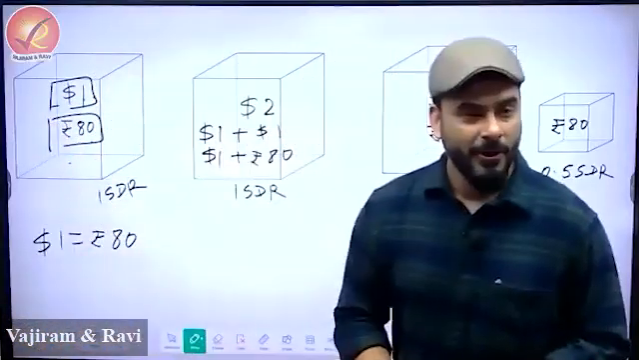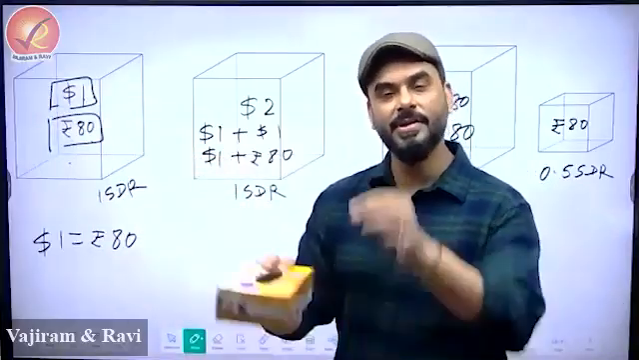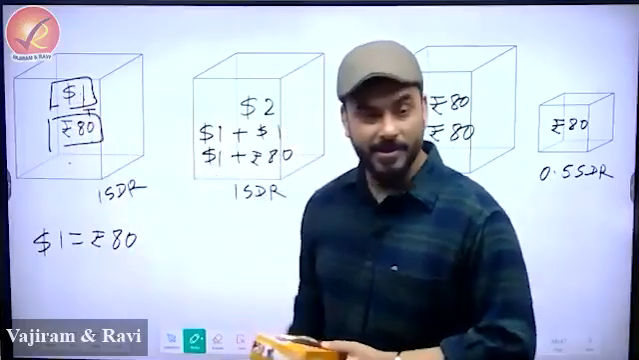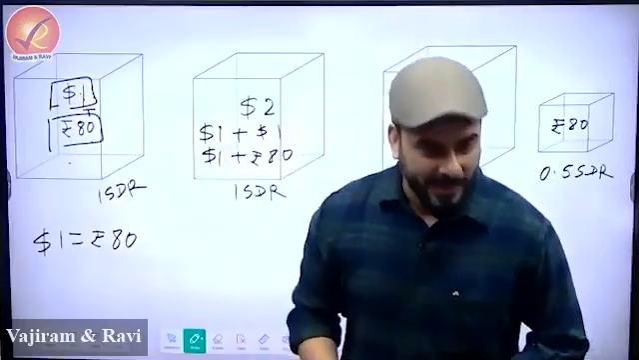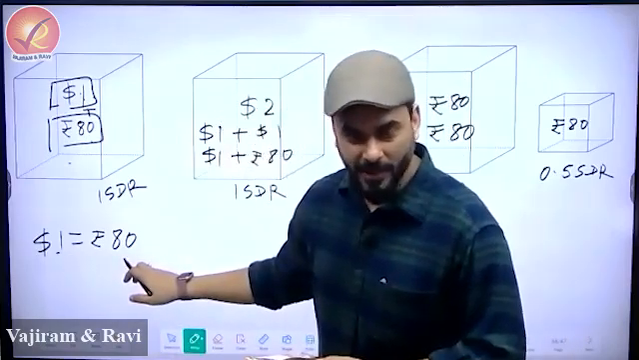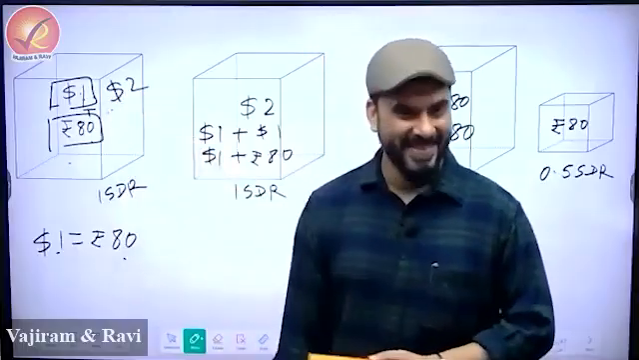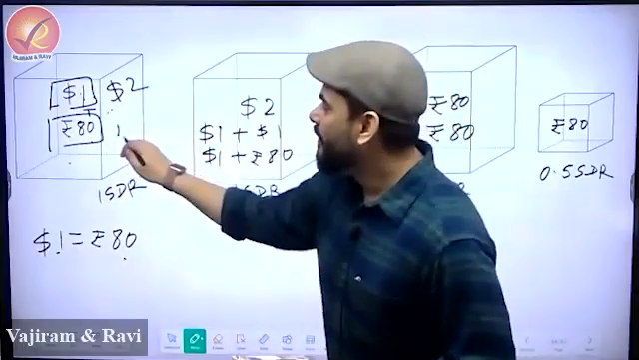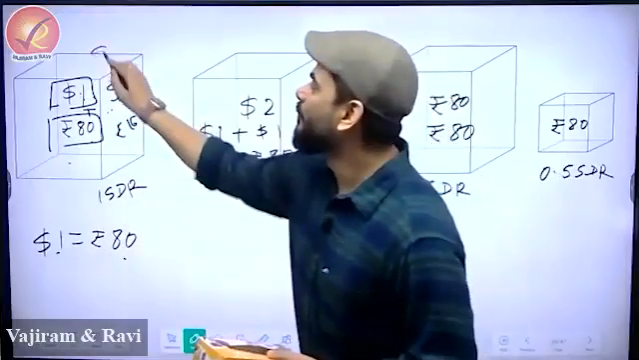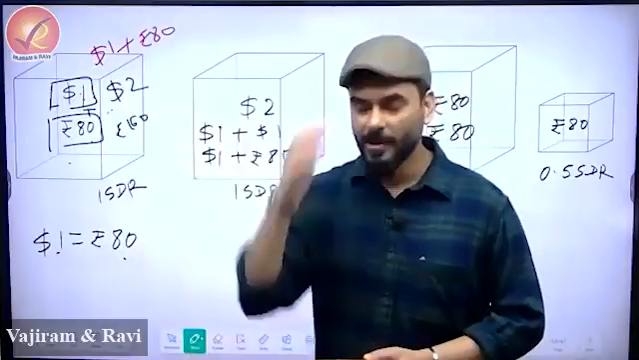Now, if somebody asks you what is there inside this, what will you say? You will say $1 plus 80 rupees. Or there can be another answer. The other answer could be, suppose $1 is equal to 80 rupees, so we can say that in this box there are $2. Or we can also say 160 rupees. Three answers are possible. Confused?